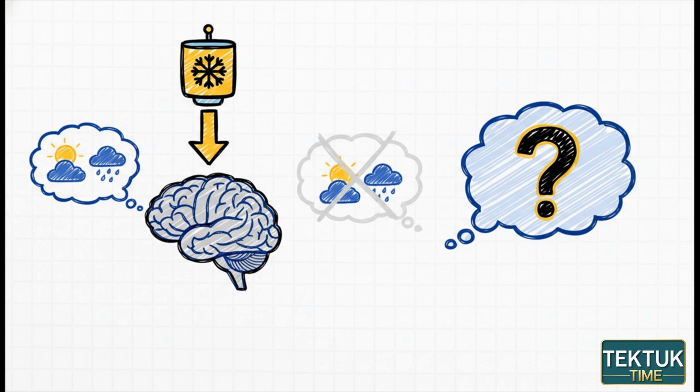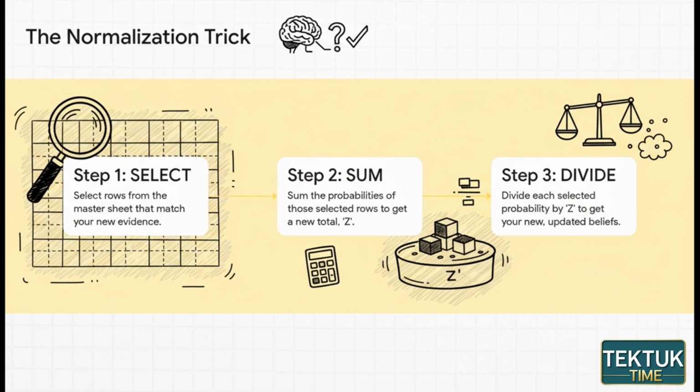So we get a new, undeniable piece of evidence. A sensor confirms the temperature is cold. How should this fact change what we believe about the weather? Should we still think there's a 60% chance of sun? Almost certainly not. Our model has to adapt. And this right here is the core engine of learning in probabilistic AI. It's this elegant three-step recipe called the normalization trick.